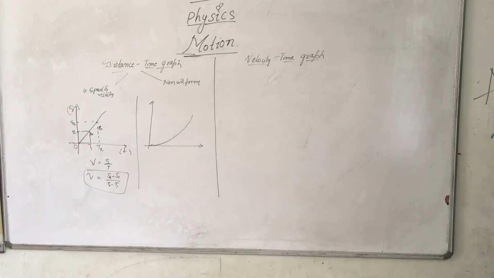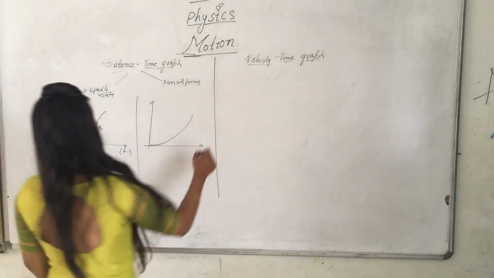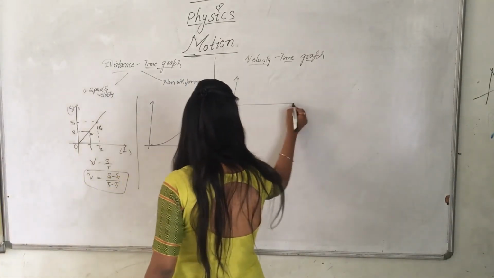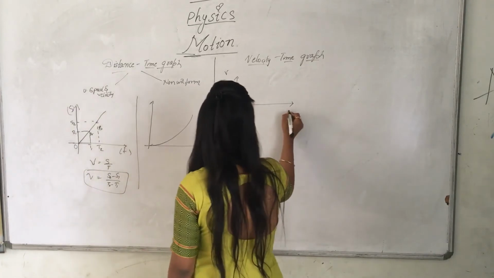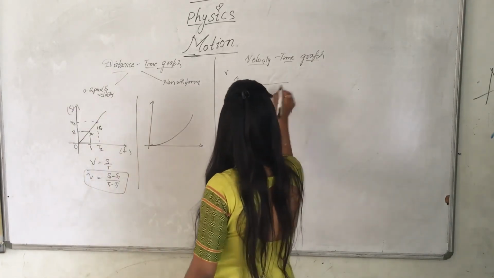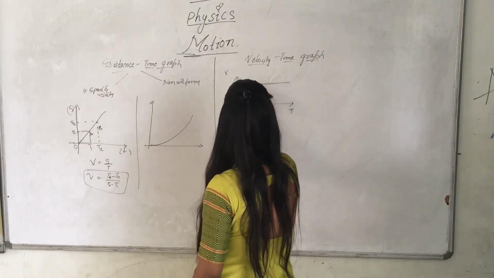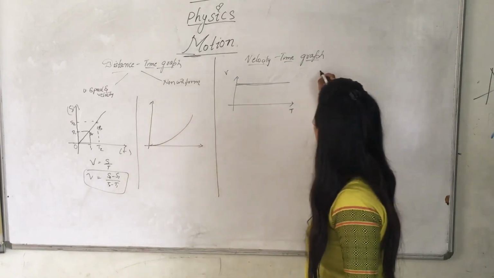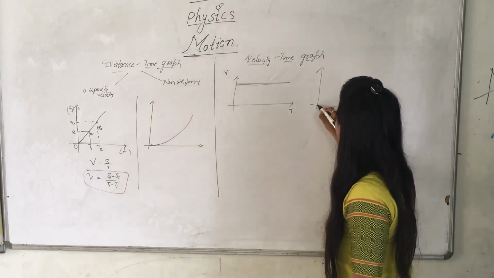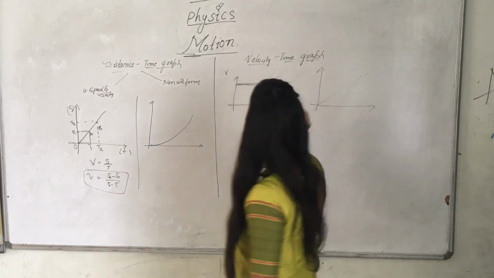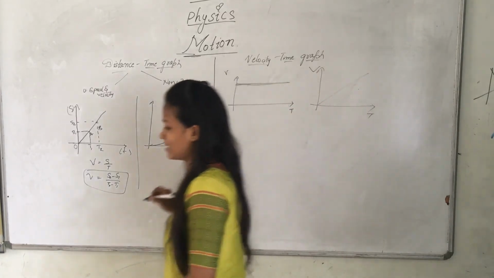What is a velocity time graph? Velocity time graph means what? Velocity versus time in a uniform. This is a uniform acceleration, straight. And what is non-uniform acceleration with time? Something like this. These are again velocity and time graphs for acceleration.